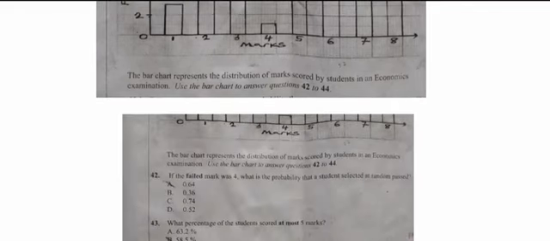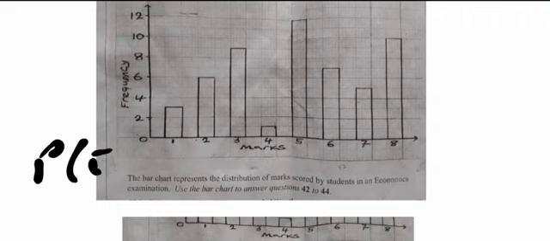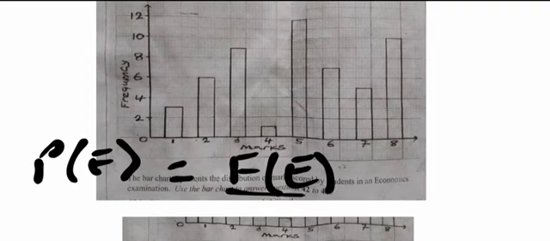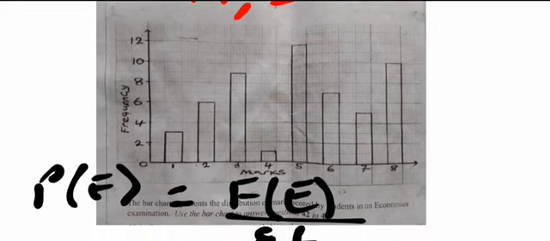Now the question says, find the probability that a student selected at random passed. We call this experimental probability, and the probability of an event E is given as the frequency of the event over the total frequency, that is summation F. In this case, we need to know the number of students in the class. That's the frequency.